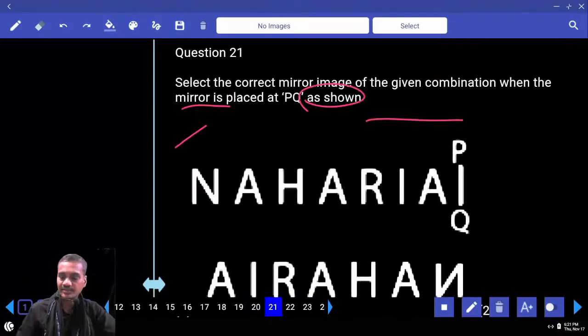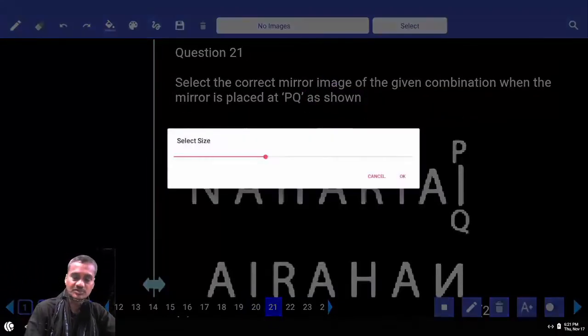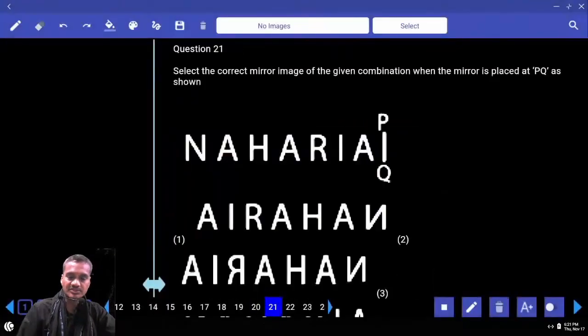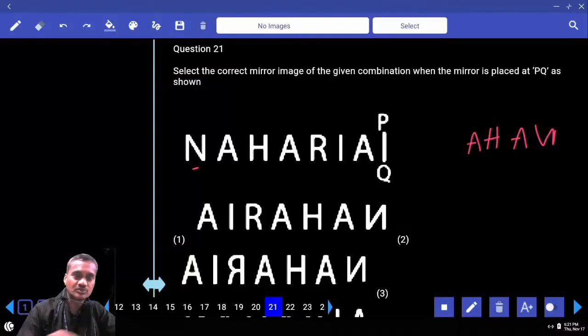20th. Then 21st. Now in this question number 21, this is based on mirror image. Did you do mirror image? N on the left-hand side, the left extreme, must be at the right extreme. Right extreme, where N is at this place. Then this is A and this is H. Don't write it, just go through the choices. Done? NAHA, NAHA, R. R is regular. NAHA, R, IA, choice 2 is the answer. Clear?